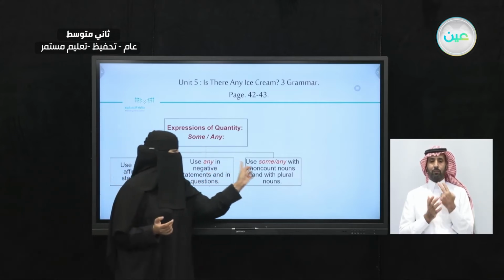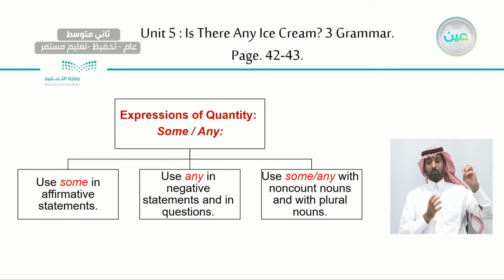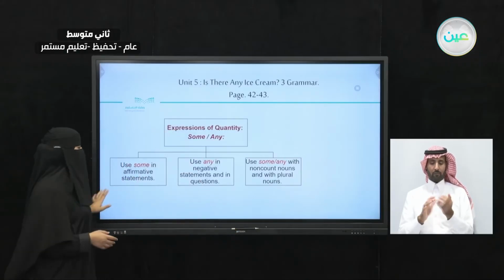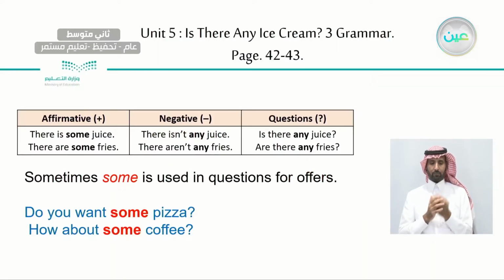Let's take a look. Use some and any with non-count nouns and with plural nouns. So some and any, we can use for both count and non-count nouns. Now let's take a look at some examples here. For the affirmative, we know for sure that it's there. So there is some juice.